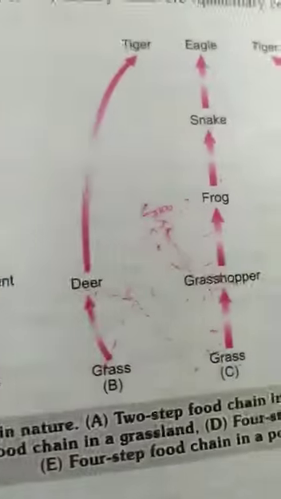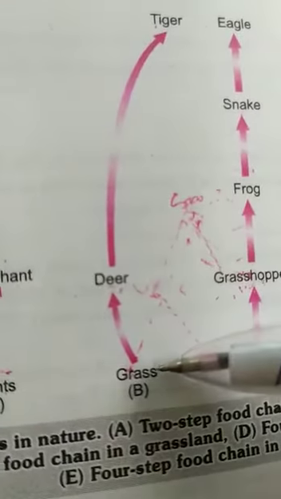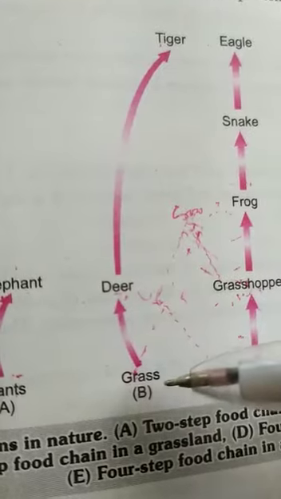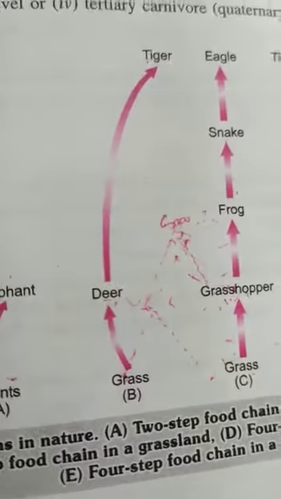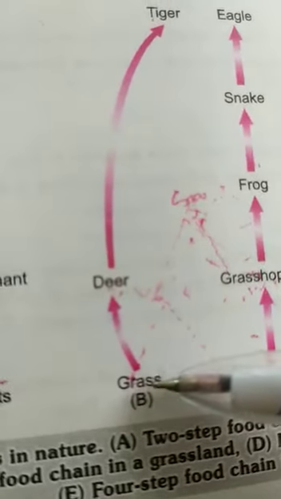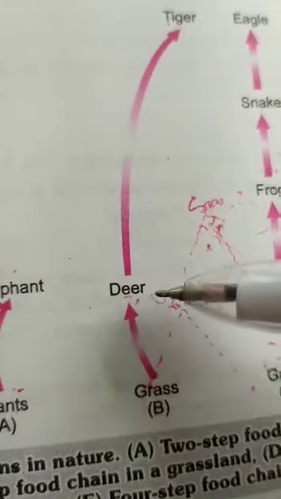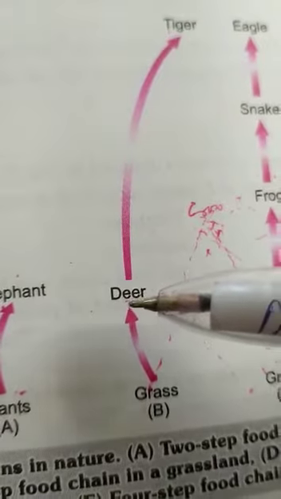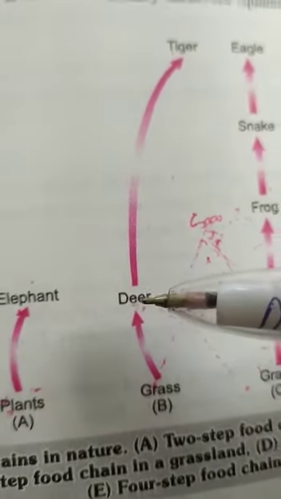Here we have another example. Here we have the grass as producers, as autotrophs. These are eaten by this deer. This grass is eaten by deer. Deer is in turn eaten by tiger.